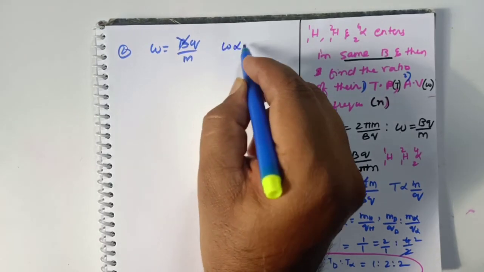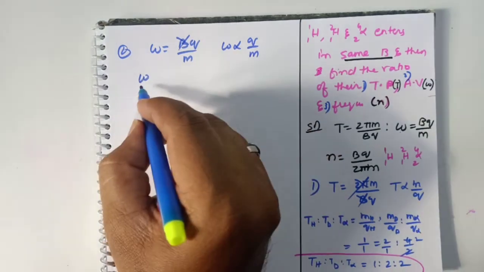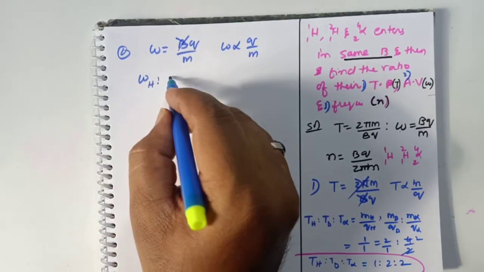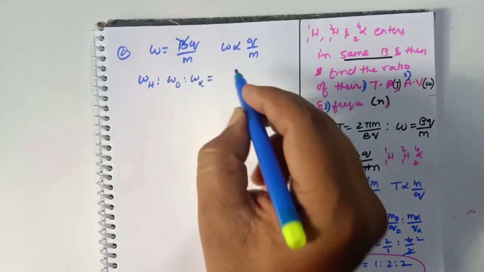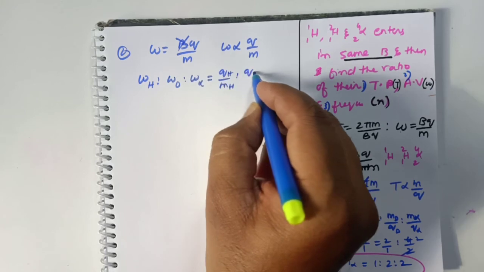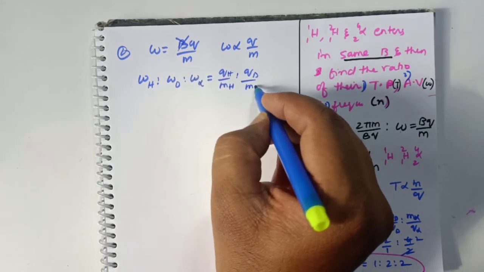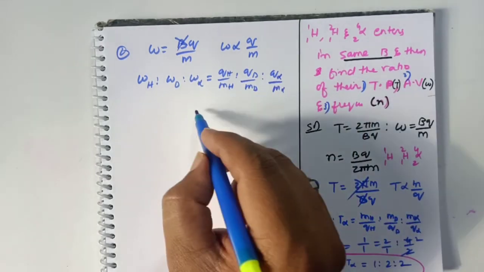So with this you'll understand that omega is directly proportional to charge, inversely proportional to mass. So angular velocity of hydrogen is to angular velocity of deuterium is to angular velocity of alpha particle is given as charge of hydrogen by mass of hydrogen, charge of deuterium by mass of deuterium, charge of alpha particle by mass of alpha particle.